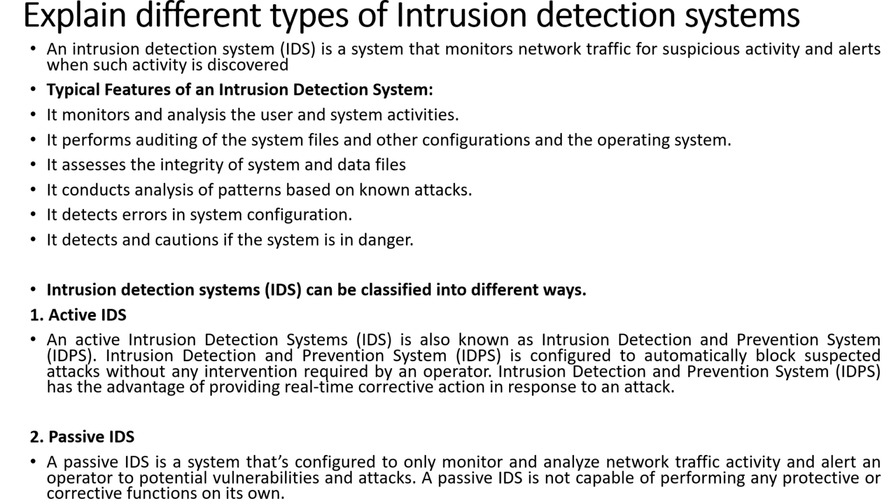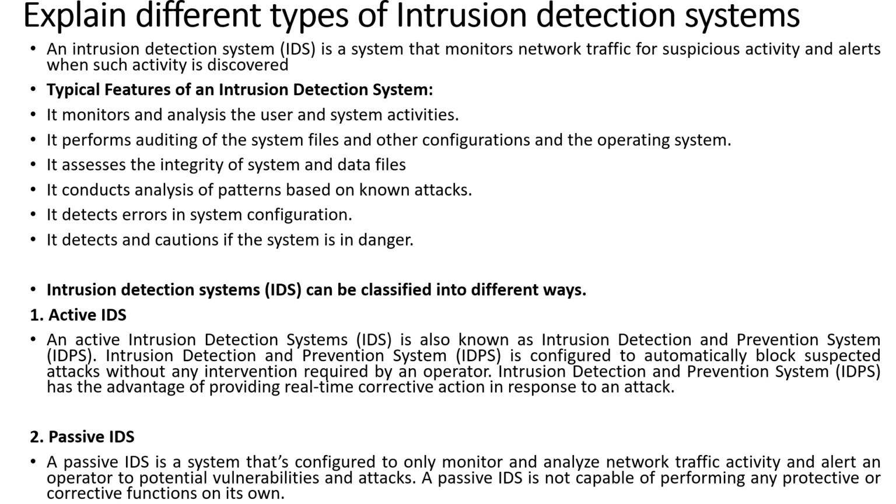Okay, next important 10 marks question: explain intrusion detection system and its types. An intrusion detection system is a system that monitors the network traffic for suspicious activities and alerts. Whenever any such activity is found, it generates an alarm so that the network administrator knows about it. I have already created a separate video on this particular topic, as it is a very important question.